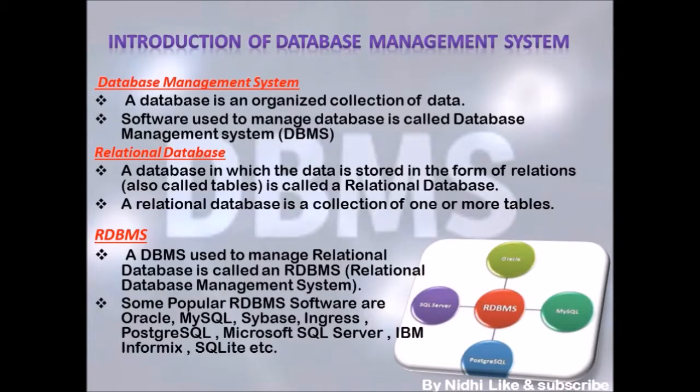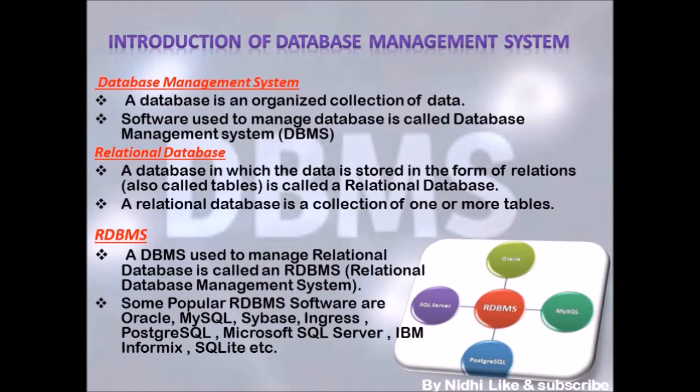Next is database management system. This database management system comprises 3 terms: first is database, second is management, and third is system. So let's talk about the database. A database is an organized collection of data. A collection of data is referred to as a database, and a database contains information relevant to a particular organization or enterprise.